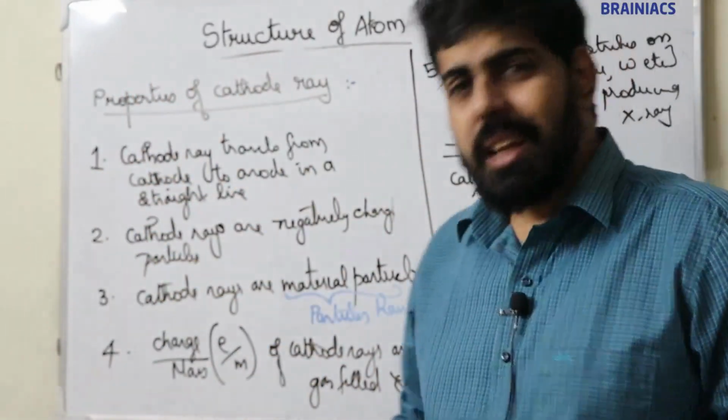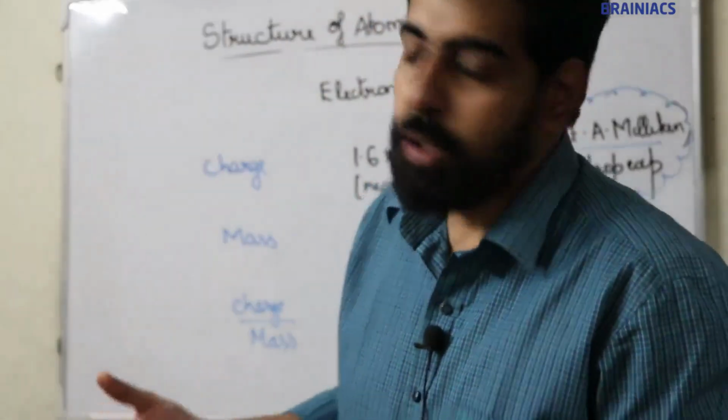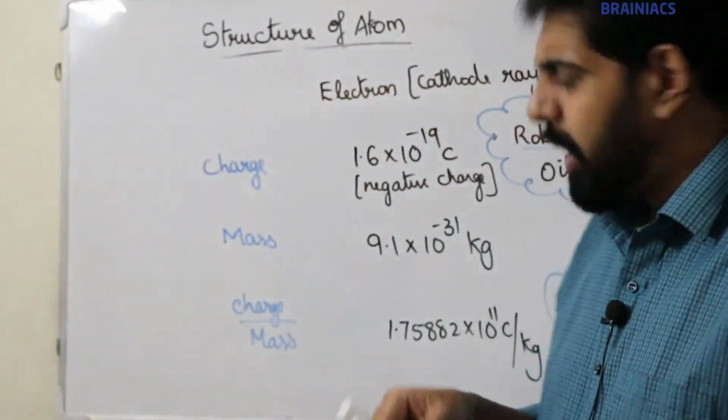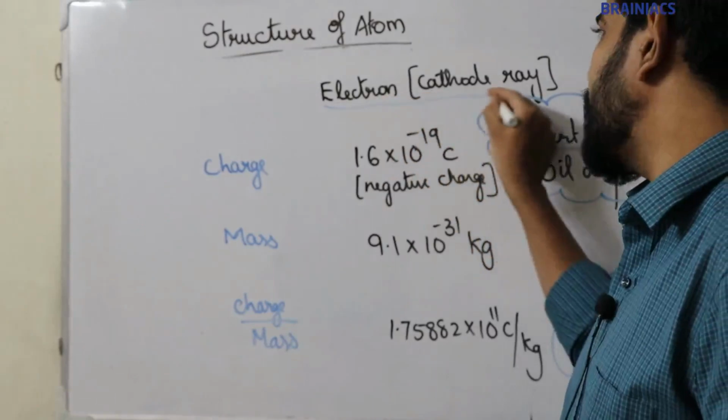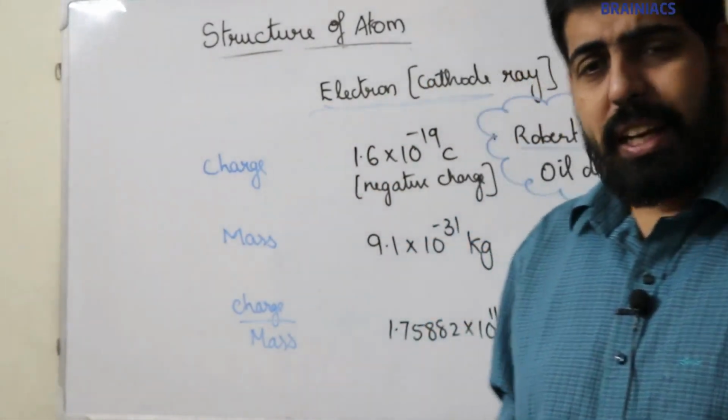I think it's clear. Moving on to the next topic, some important values of cathode ray or electron. Cathode rays are actually electrons. So some important values for cathode ray or electron.